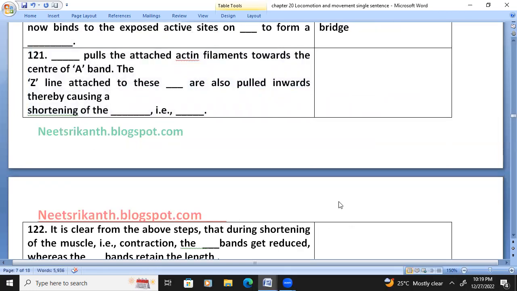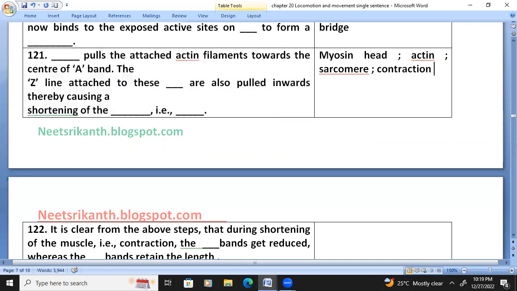The attached myosin head pulls the attached actin filament towards the center of the A band. The Z lines attached to these actin filaments are also pulled inward, thereby causing a shortening of the sarcomere. This is called contraction.